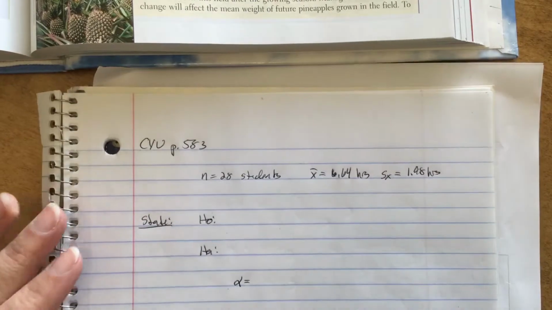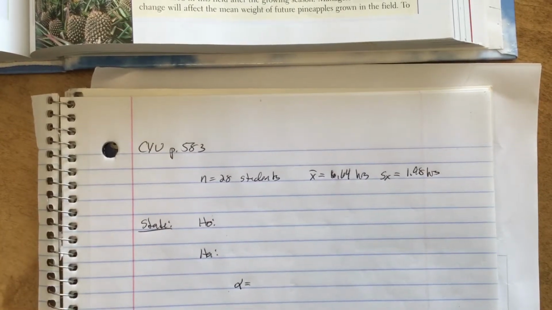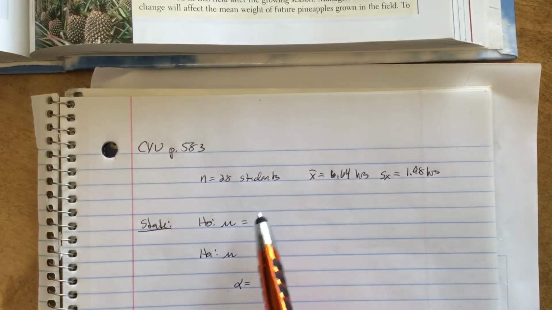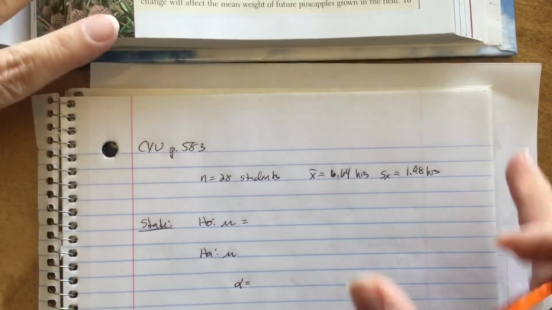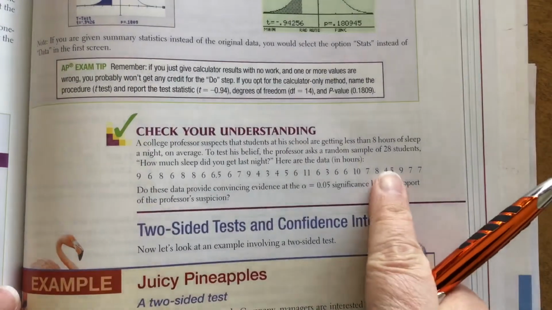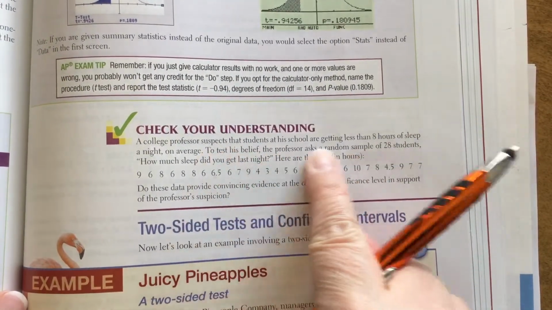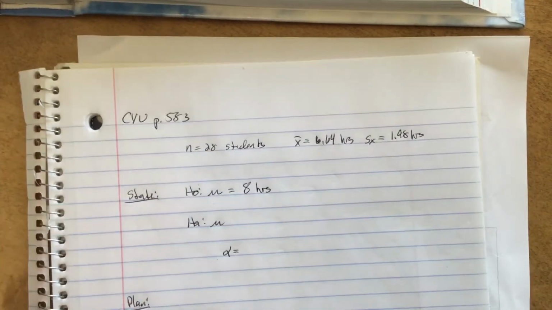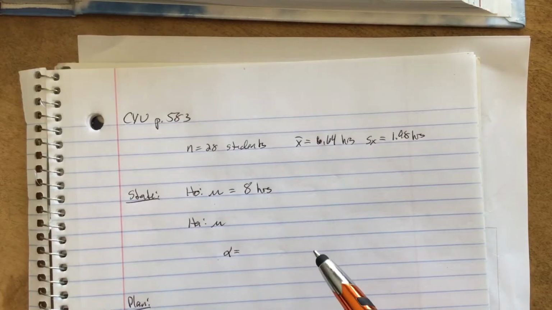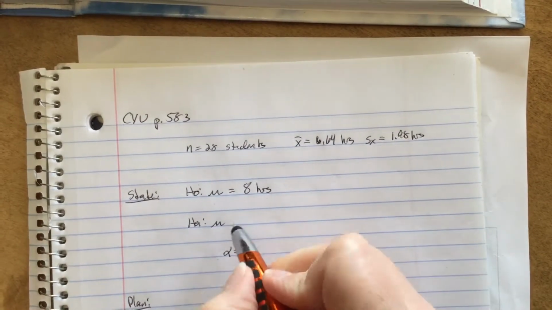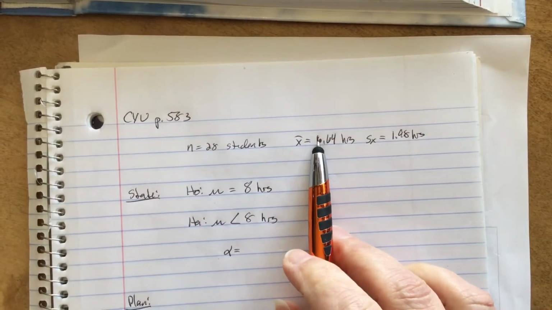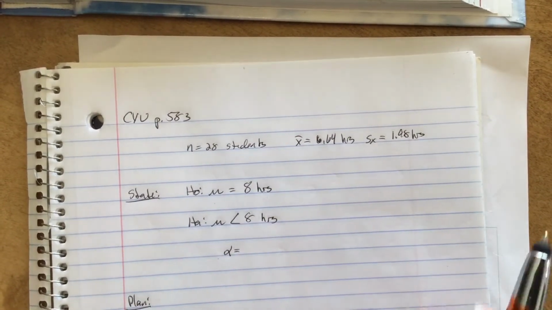So, let's go ahead and do our state. Since this is means, these both have to be mu. The H0 is always equal to. And what was the claim? 8 hours. He believes that kids are getting less than 8 hours. So 8 is going to be our status quo. So that's what we're testing against. Now it says he believes that students are getting less than 8 hours. So we're going to do less than 8 hours because that's what we're testing against. And again, our sample was less than 8 hours, so that corresponds, so we're good to go.